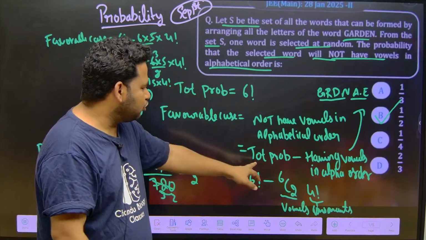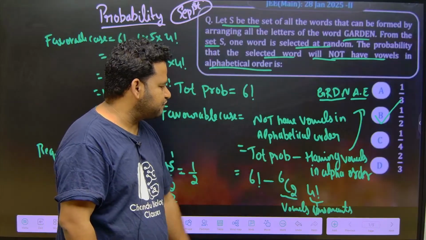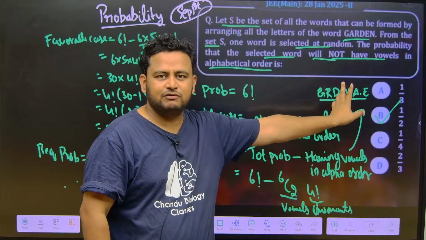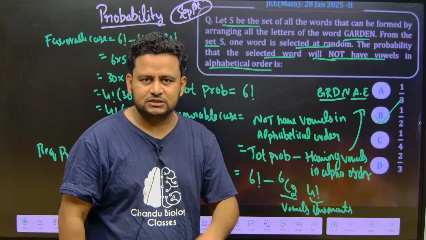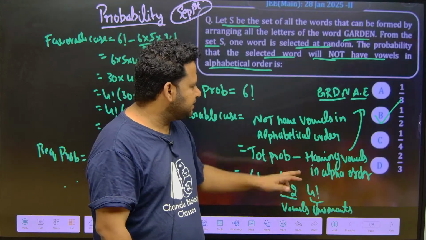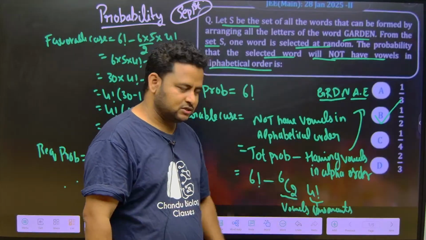Same thing here, total minus having vowels in alphabetical order. Total is 6 factorial. Having vowels in alphabetical order: out of these 6 letters, A and D are vowels, so we have to place them in 1 way. Select those vowels, 6C2 ways you can select them. Remaining are consonants. There are 4 consonants, you can arrange them in 4 factorial ways. Okay, that is what I have done.